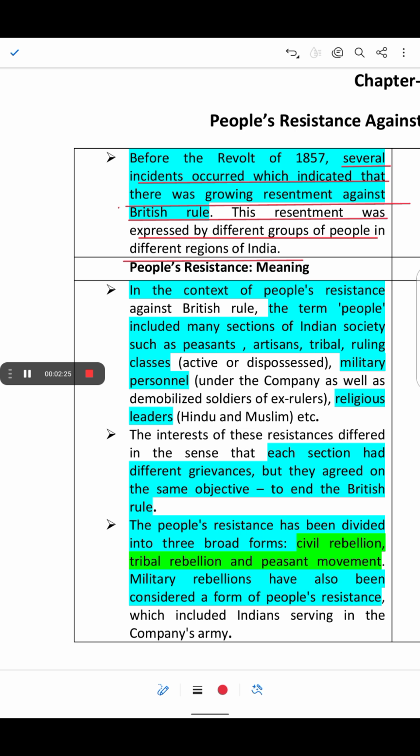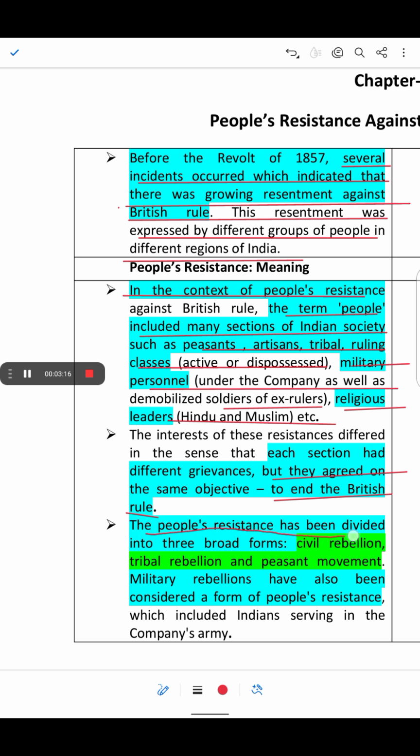People's resistance, in this context, meaning the people's resistance against the British rule, included many sections like peasants, artisans, tribals, ruling classes, active or dispossessed, military personnel under the company as well as demobilized soldiers of ex-rulers, those soldiers who did not move with their ex-ruler, and religious leaders like Hindu and Muslim religious leaders, etc. The interests of these resistances differed in the sense that each section had different grievances, but they agreed on the same objective: to end the British rule.